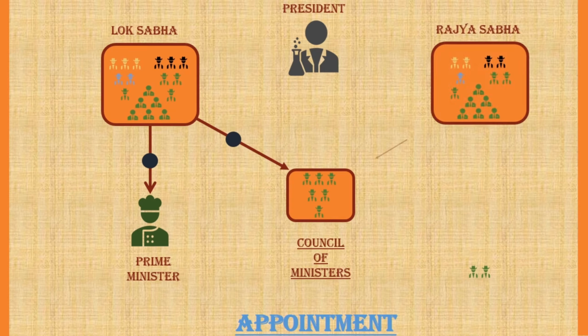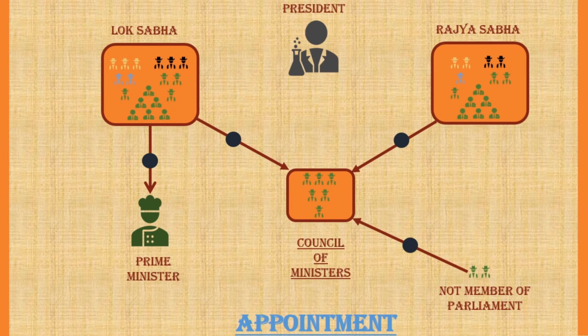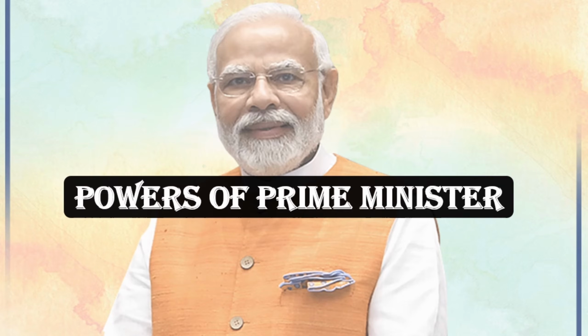Some of the ministers can also be appointed from Rajya Sabha by President on the advice of Prime Minister. A person who is not a member of Parliament can also become a minister, but they must be elected to one of the houses within 6 months of their appointment. Prime Minister has power to dismiss ministers. Prime Minister is the most powerful person in the government. Next, we will discuss the powers of the Prime Minister.